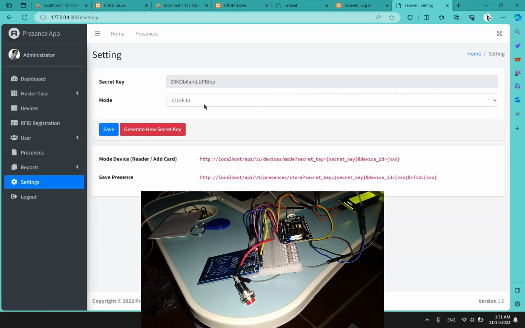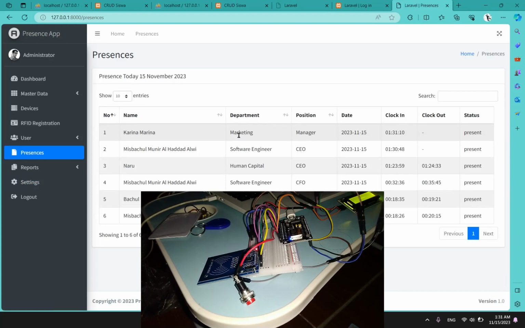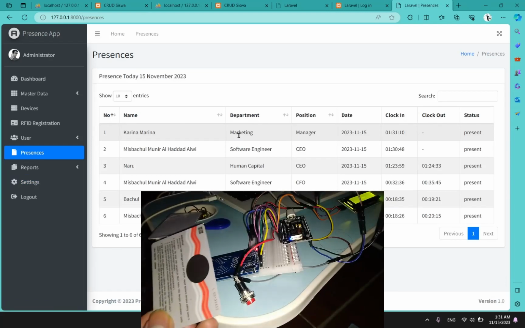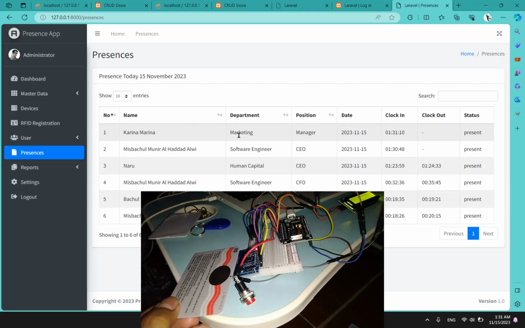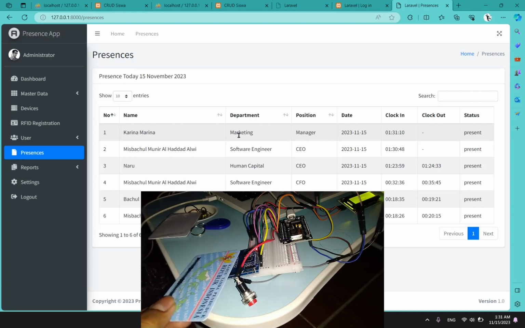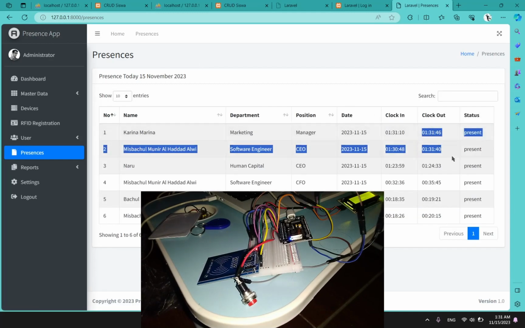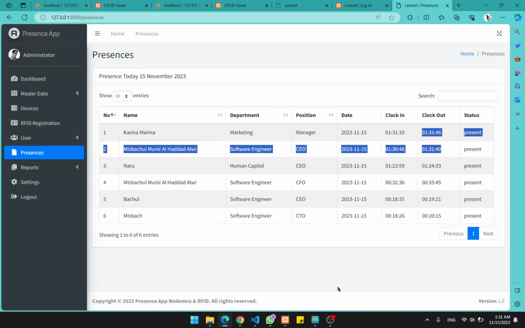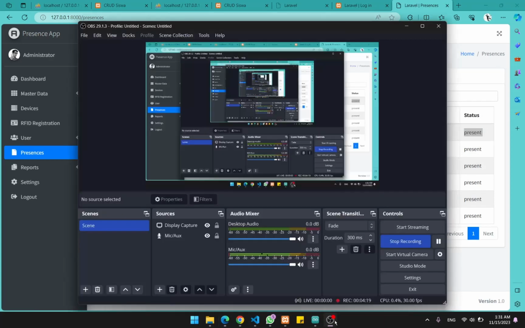And now let's try to do the logout. Set it on the web. Okay, let's go back to presence, and then let's try to read my driver's license. Okay, it's buzzing, so it is a success. And now let's try the other one, my ID card. Okay, it is buzzing as well. Now, as you can see, yes, it is registered, the logout. Okay, that's it. It is a success. So yeah,